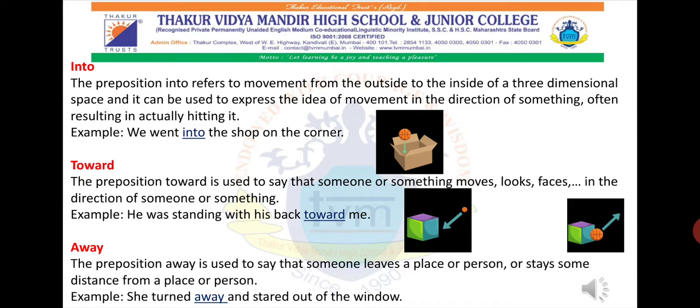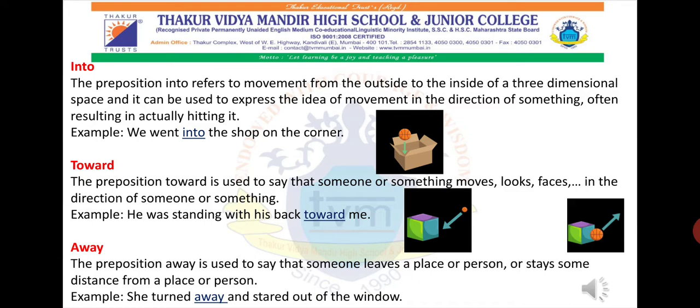The example is just right below it. She turned away and stared out of the window. If you feel someone is ignoring you or something like that, we often use the preposition away. Like he moved away from me, he went away from me. At that time the preposition away is used, where we see that someone is leaving that particular place or someone is going far away from you. So we use the preposition away.